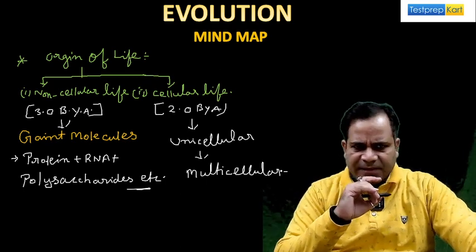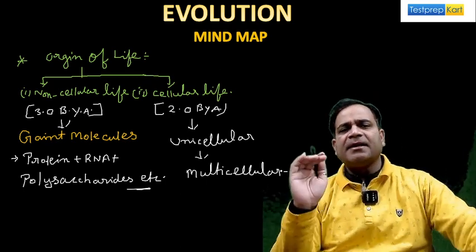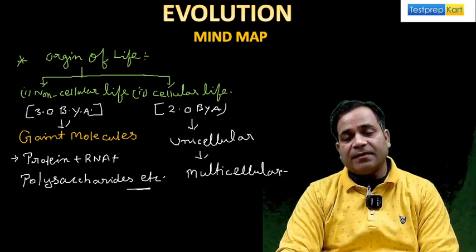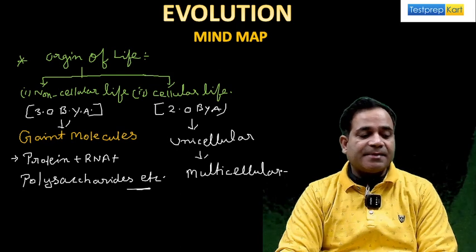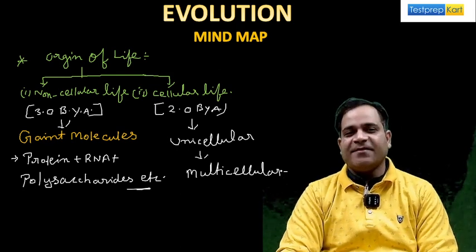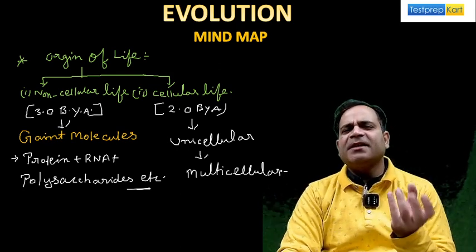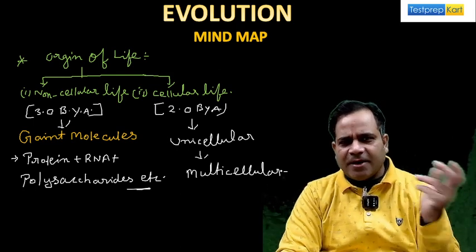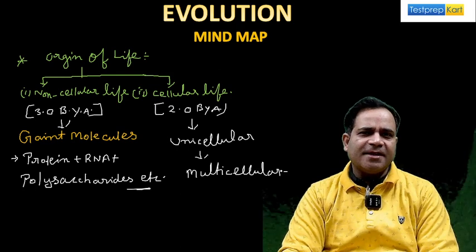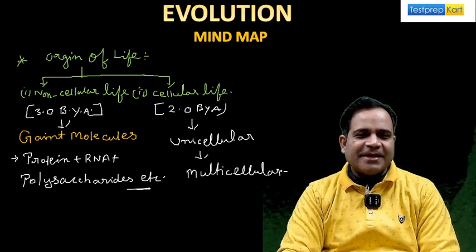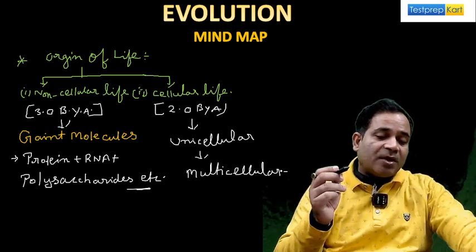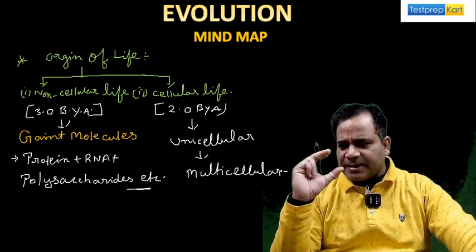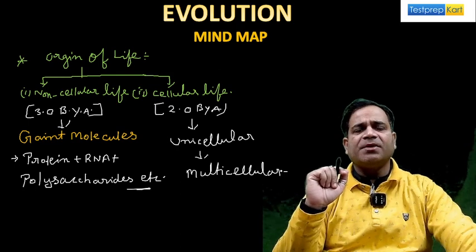Now the thing that is very important to understand here is that before this origin of life, the first thing is the origin of the earth. Getting it? Because whatever life originates, it originates in the universe, my dear friend. Yes or no? Yes. So if I'm talking about the origin of universe, then what do we know? There is some NCERT line that is very important to understand.